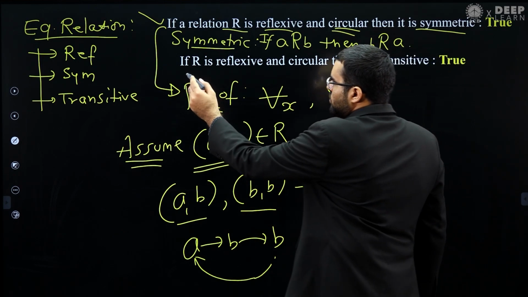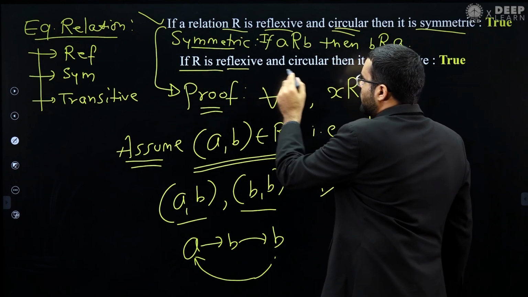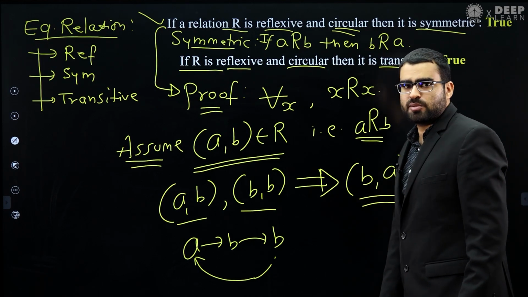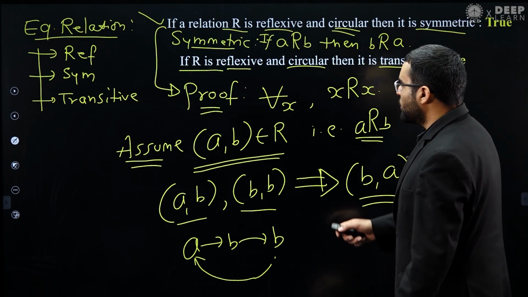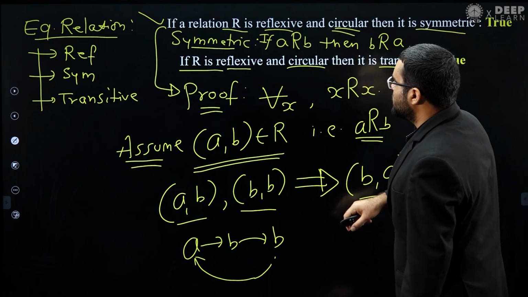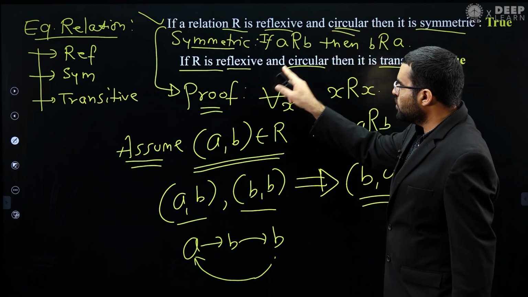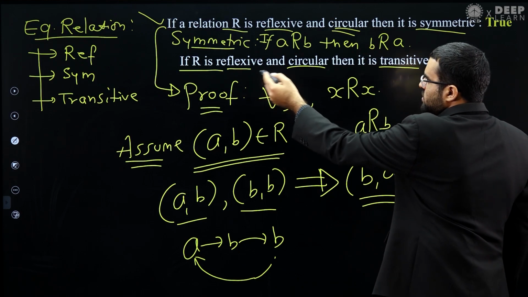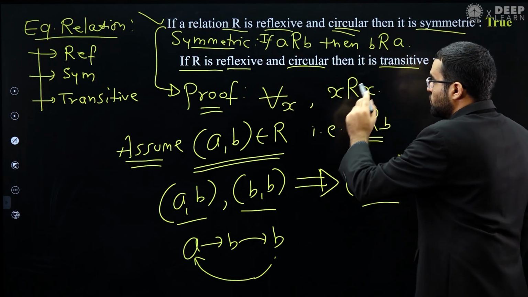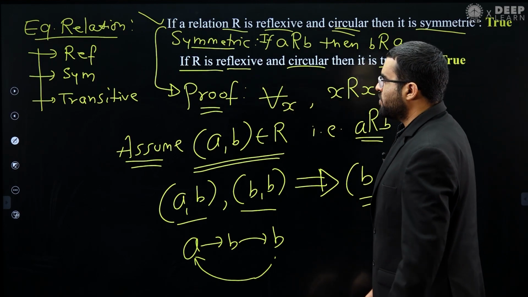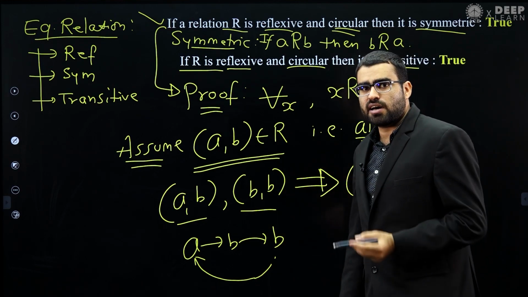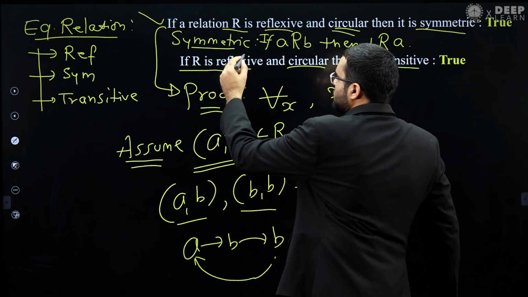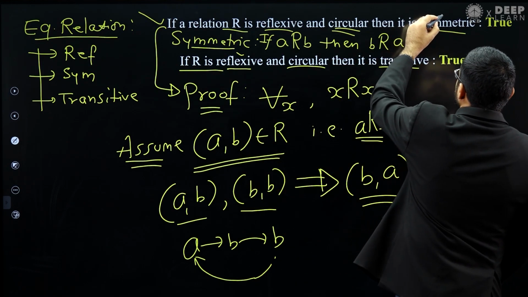Now we will prove that if a relation is both reflexive and circular, then it is transitive. This statement is also true, okay. Remember, we have already proven the previous statement, and if we prove this statement also, then we can say that relation R is an equivalence relation, because R is already reflexive and we have proven that R is symmetric.